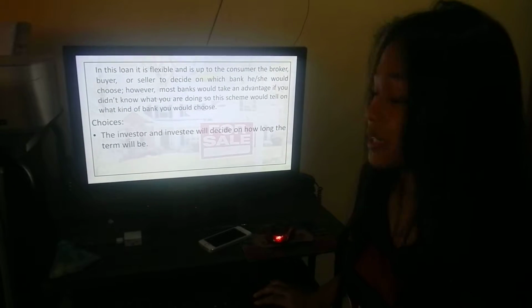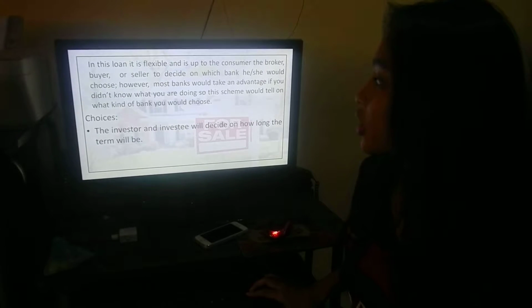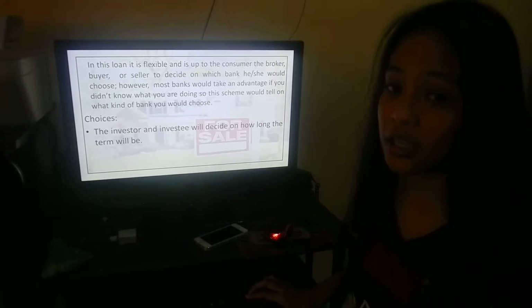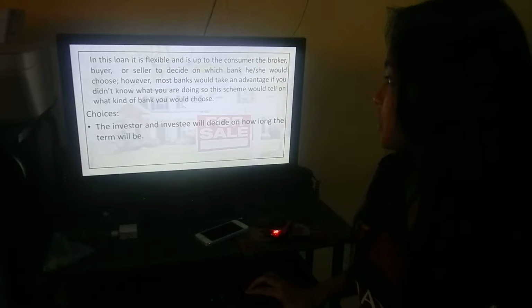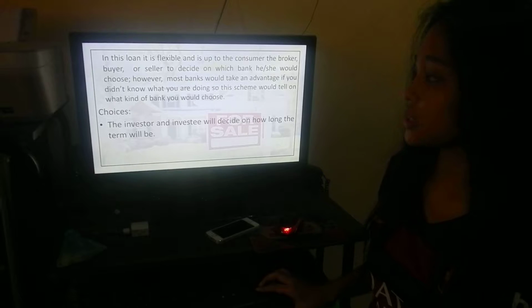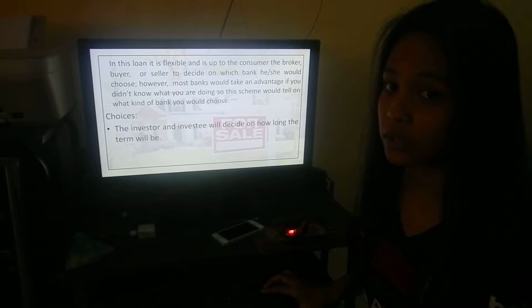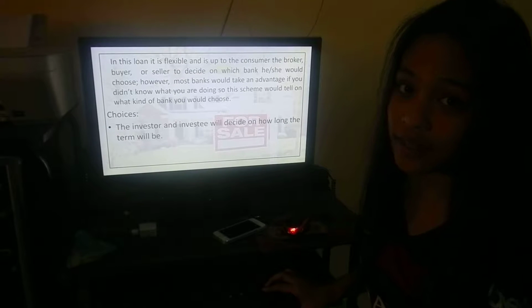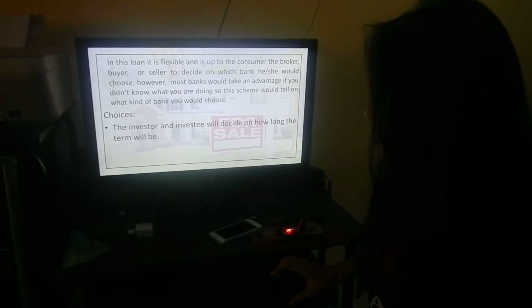In this loan, it is flexible and is up to the consumer, the broker, the buyer, or seller to decide which bank he or she would choose. However, most banks would take advantage if you didn't know what you are doing, so this scheme would tell you what kind of bank you would choose. So there is one choice here. The investor and the investee would decide on how long the term would be.